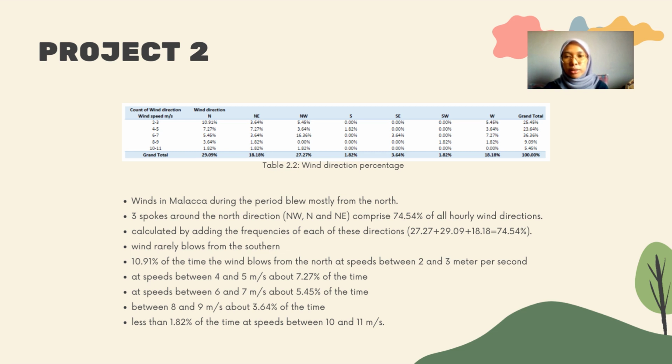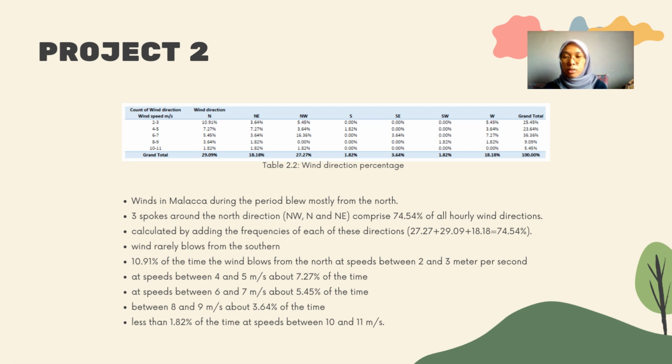From the wind rose diagram, we can see that the wind in Malacca during the period blew mostly from the north. In fact, the three spokes around the north direction, northwest, north, and northeast, comprise 74.54% of all hourly wind direction. We calculated that by adding the frequencies of each of these directions, 27.27 plus 29.09 plus 18.18 equals 74.54%. This also shows the wind rarely blows from the south.